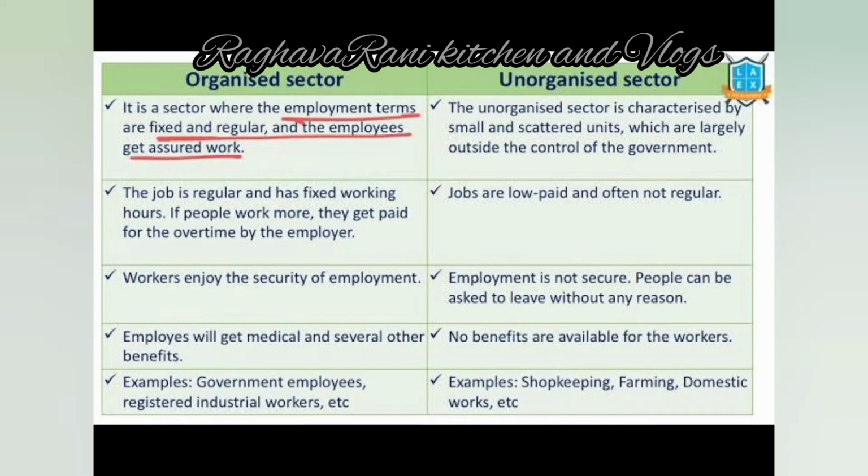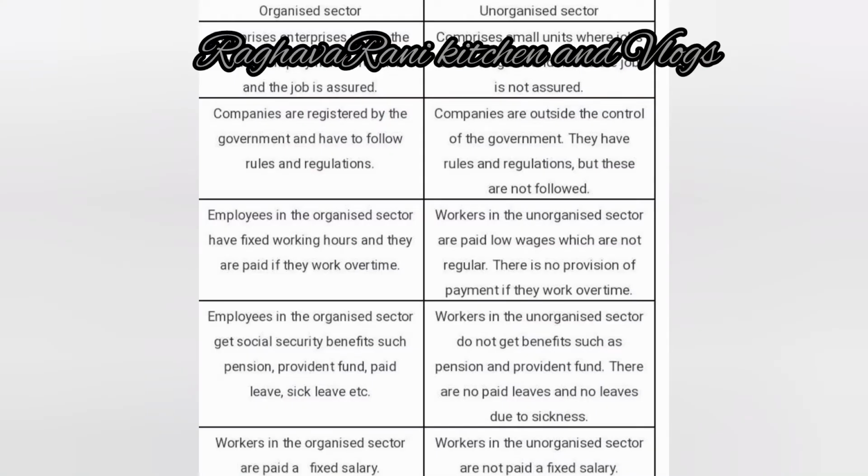It means there are more people in agriculture, but everyone may not be fully occupied. So if people move out, production will not be affected. In this way, more people are engaged than required in agriculture, and this is called disguised unemployment.